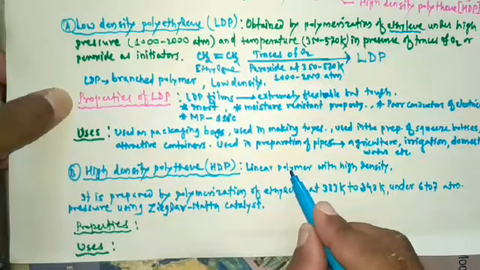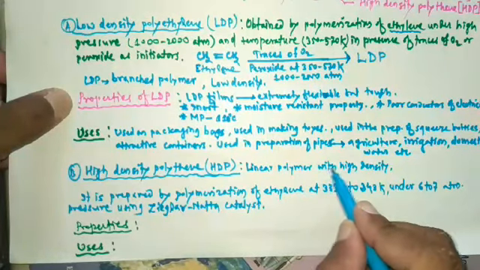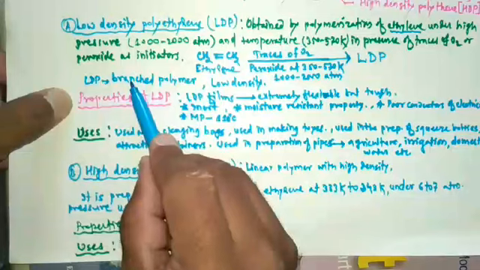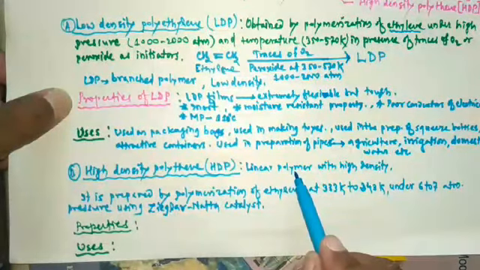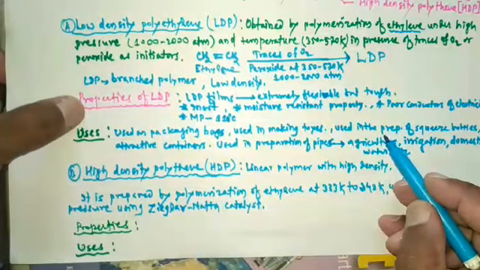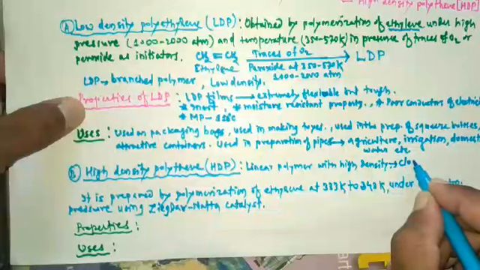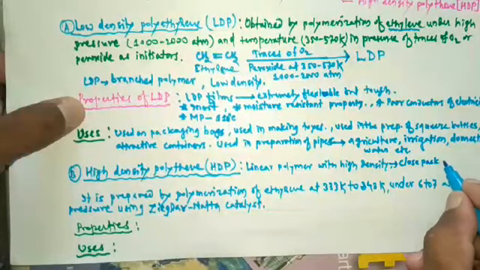It is not a branched polymer, it is a linear polymer, and it has high density. LDP is branched with low density, while HDP is linear, so it has a high density. This high density is due to the close packing structure.